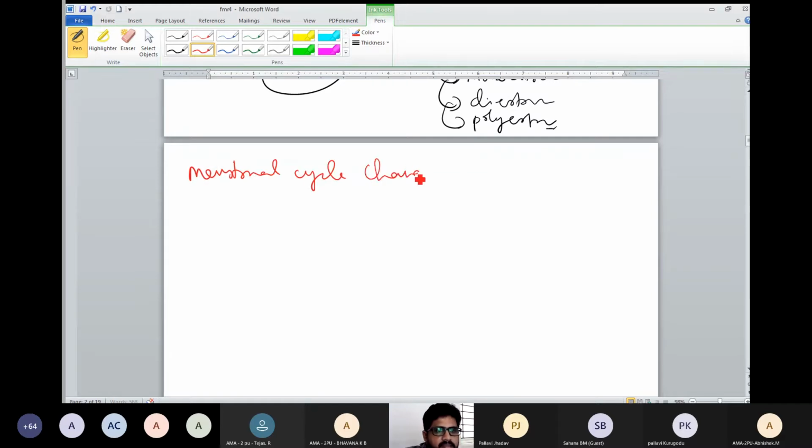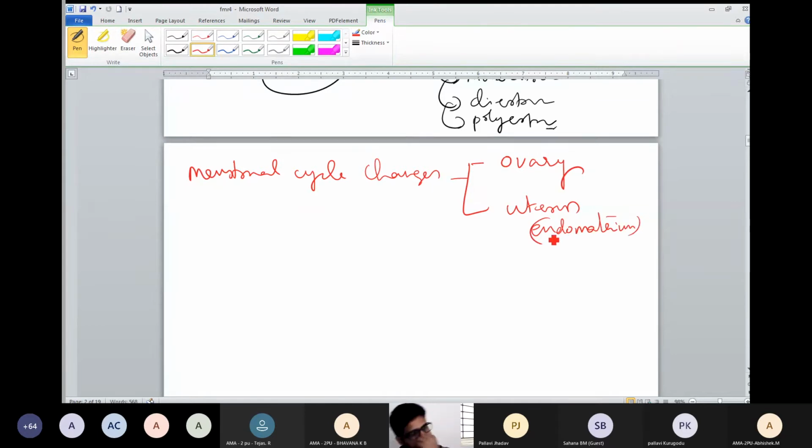Menstrual cycle changes occur in two places. One is in the ovary, second one is in the uterus. Uterus, mainly endometrium. Endometrium means inner wall of the uterus. Outer wall is perimetrium. Middle wall is myometrium or mesometrium. Inner wall is endometrium.